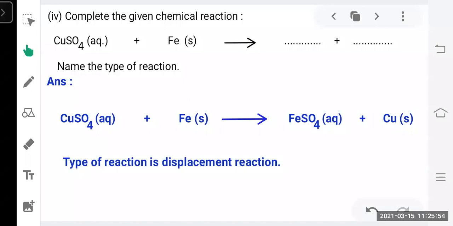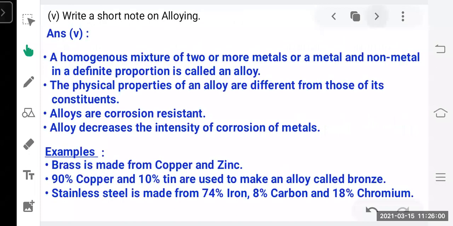Right? So the same question can be asked in different ways. Okay. Now next, write a short note on alloying.